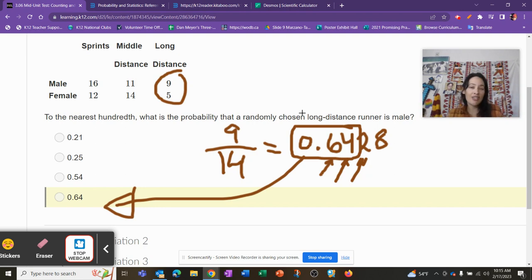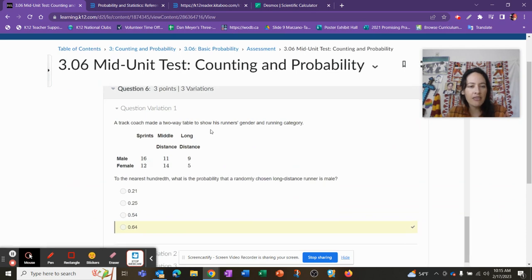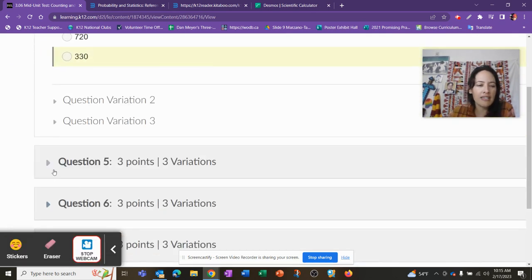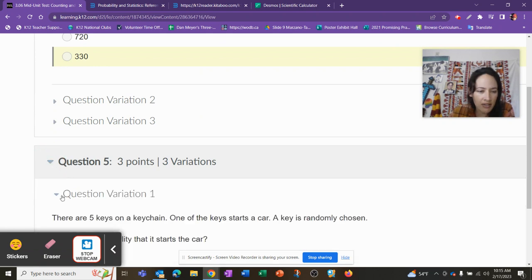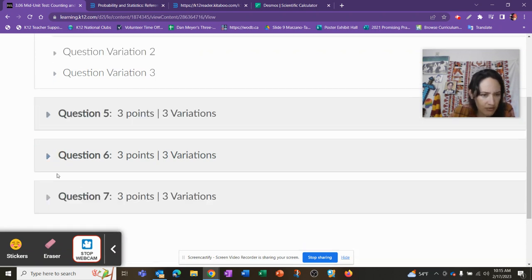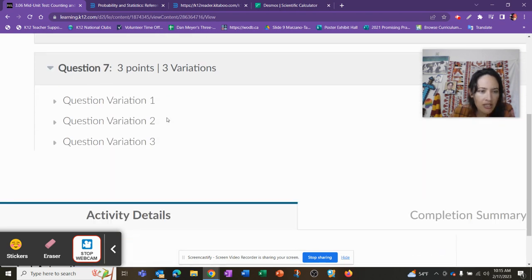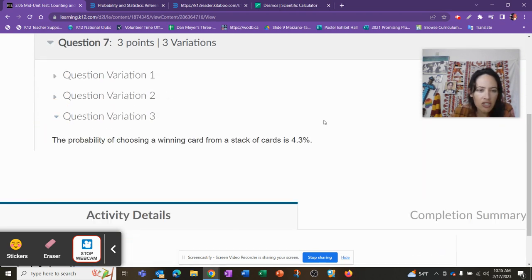Love it. I've never been shy that I will not get everything completely right. Nope. All mathematicians, all math teachers, when we look like we're getting everything correct, it's because we've done it ahead of time. And I haven't. Oh, we've done 5. Was that 6? Okay, we're on our last question. This is it. Let's do variation 3.